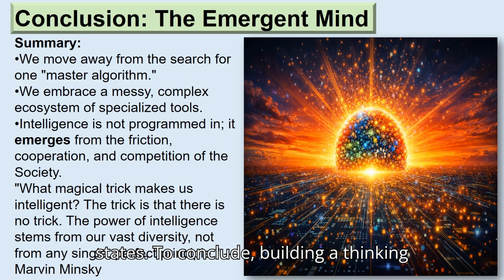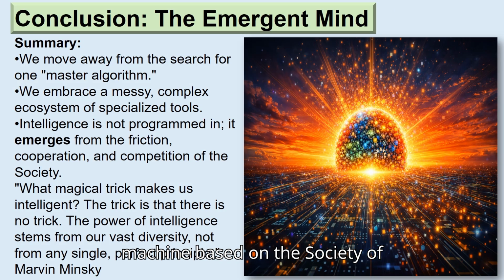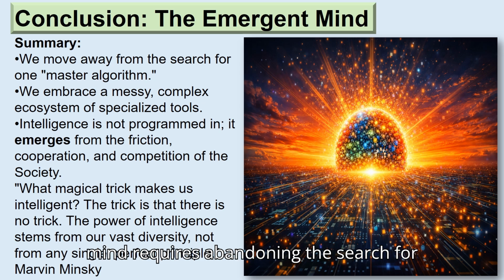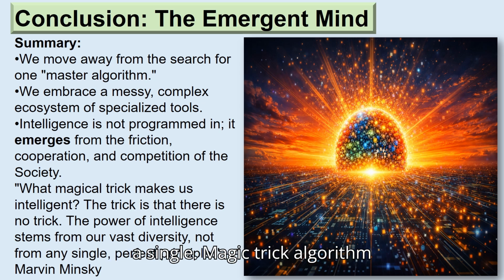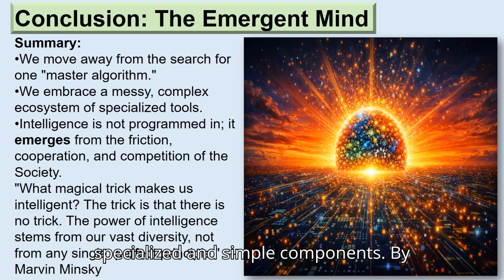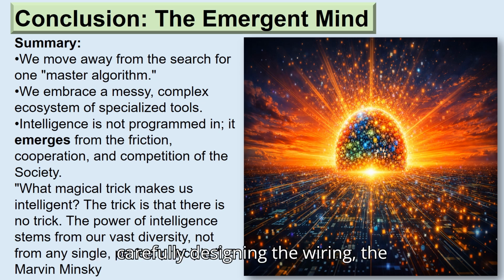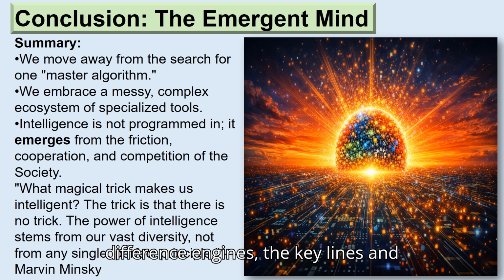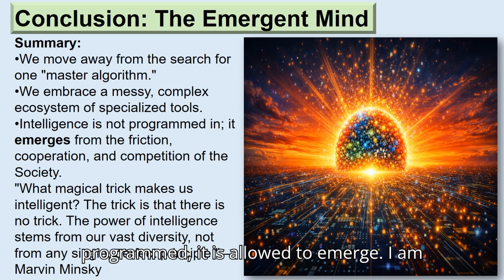To conclude, building a thinking machine based on the society of mind requires abandoning the search for a single magic trick algorithm. We must embrace the complexity of building a vast ecosystem of diverse, specialized, and simple components. By carefully designing the wiring, the difference engines, the K-lines, and the B-brains, we create an environment where true general intelligence doesn't need to be programmed. It is allowed to emerge.